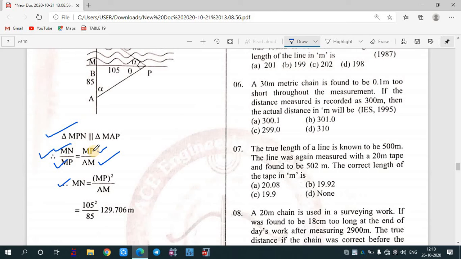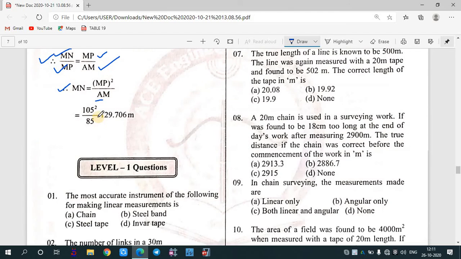MN will be equal to MP into MP, which is MP square by AM. MP was 105 meter, that squared, divided by AM, that is 85. So the final value coming out is 129.706 meter.